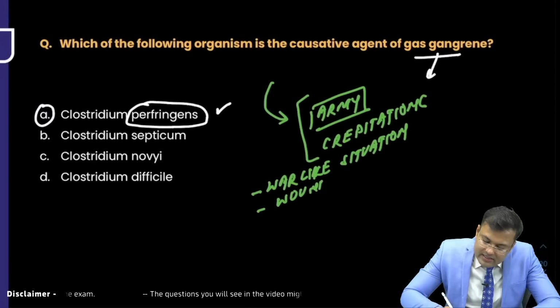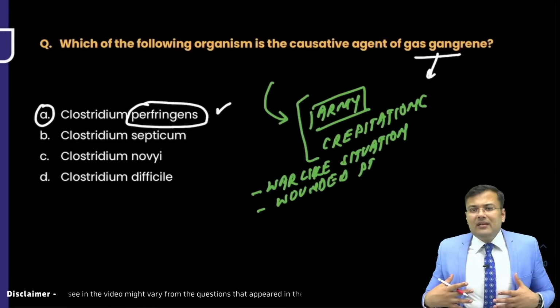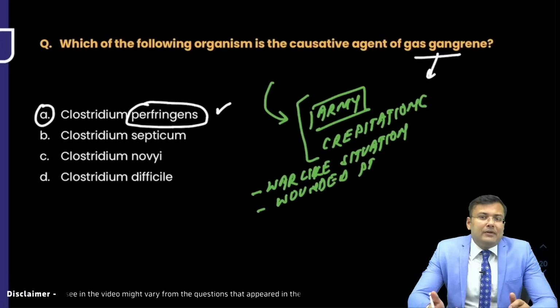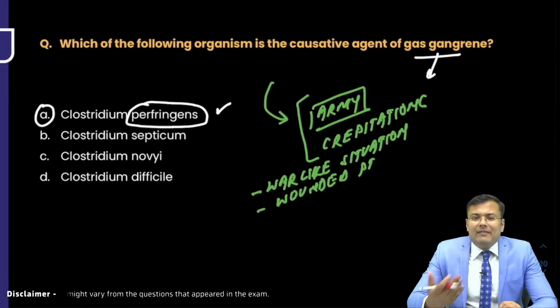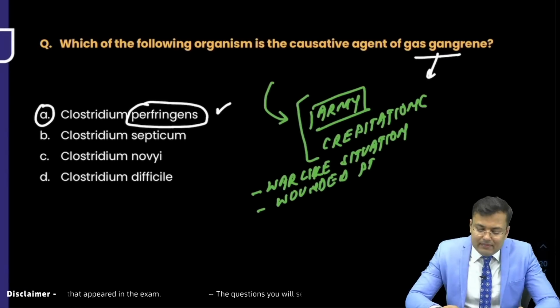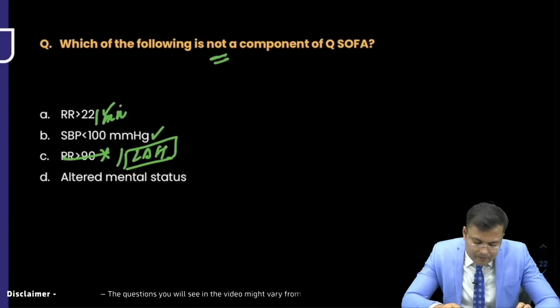War-like situation and wounded patient is there. Very good. So all these are the clues for gas gangrene, because in gas gangrene the wound should be contaminated. There should be an anaerobic environment, because you know that Clostridium perfringens is an anaerobe, and whenever there is gas gangrene, there are crepitations. Because of presence of gas, there is myonecrosis. So thank you very much. This was the clinical question.